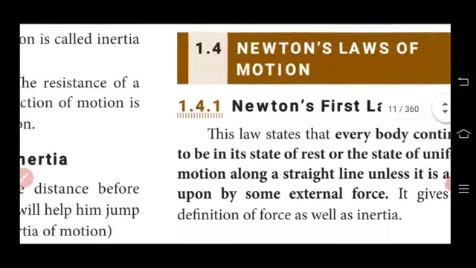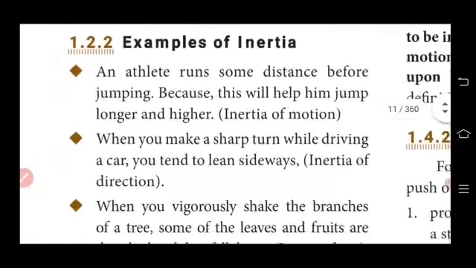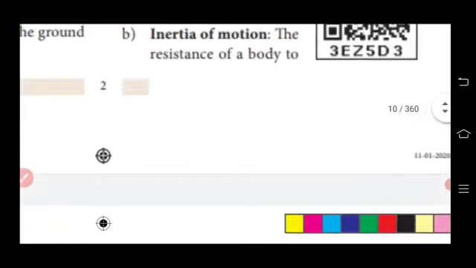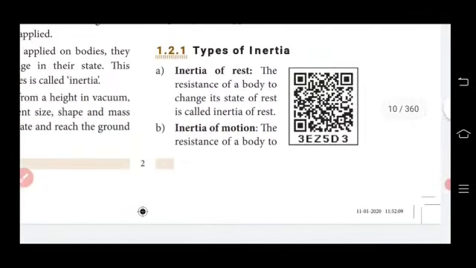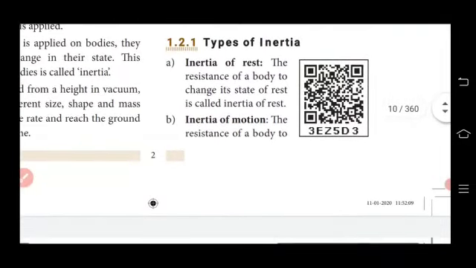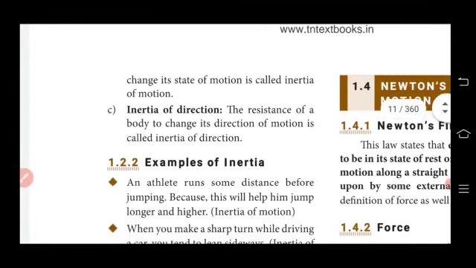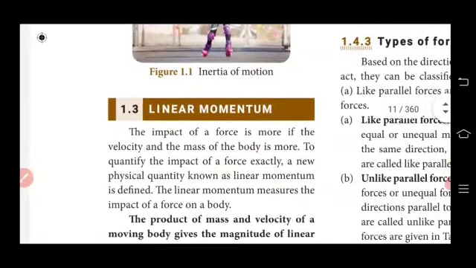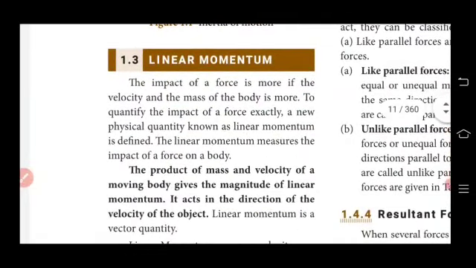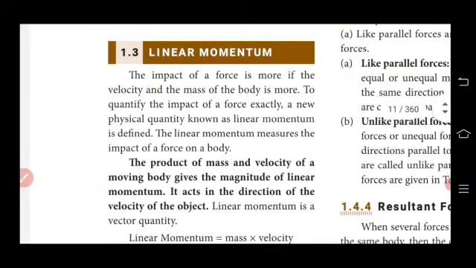Let me once again recall the topics. How many types of inertia? Three types of inertia. What are they? Inertia of rest, inertia of motion, and inertia of direction. And then what is meant by linear momentum? Linear momentum is the measure of the impact of force on a body, or the product of mass and velocity of a moving body gives the magnitude of linear momentum.